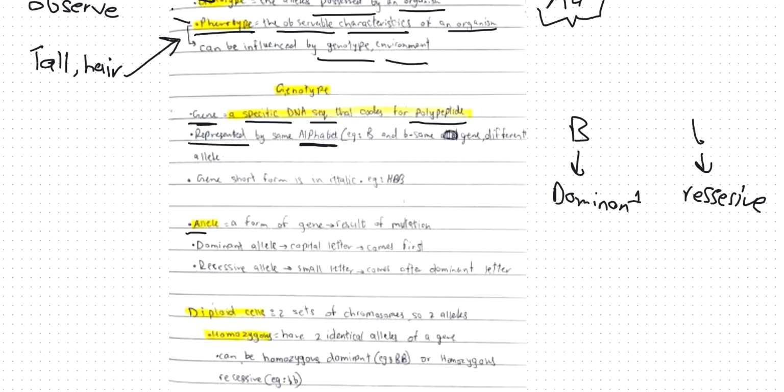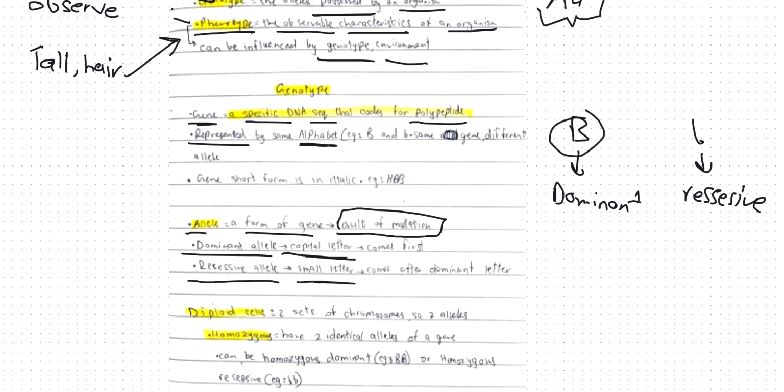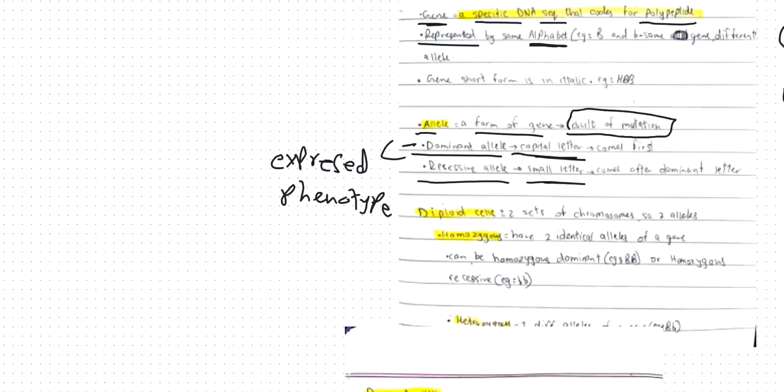It's a form of a gene, and it is a result of mutation. The dominant allele is the capital letter, the recessive allele is the small letter, and the dominant allele will always be expressed in the phenotype. The dominant allele will always be the superior, which gives you the phenotype. We'll discuss more about this, but for now, just know this.